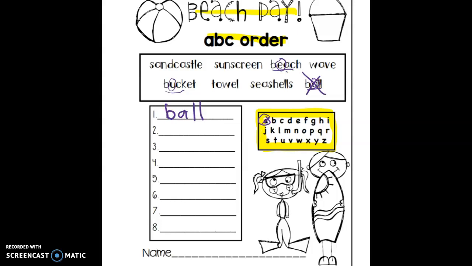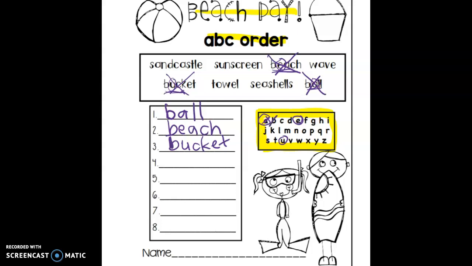Next, we need to decide what comes first, E or U, for beach or for bucket. If you look at the alphabet, we have E right here and U is all the way down here, so beach is going to be our next word. Make sure to cross it off and write beach. That leaves only one more word that starts with B, and that is bucket. So bucket is going to be word number 3. Okay, then we can keep going with the alphabet.